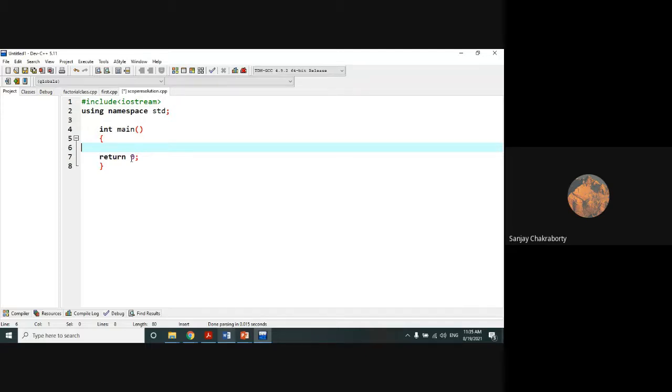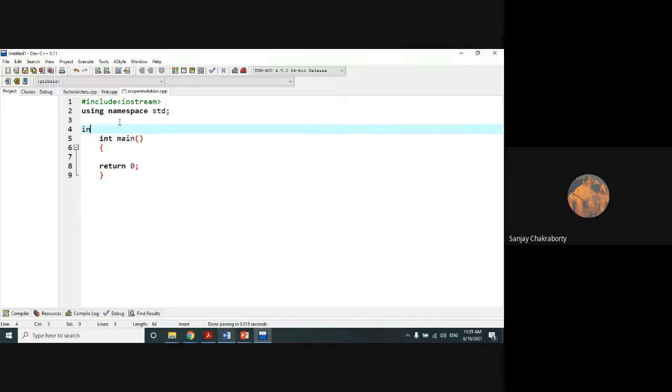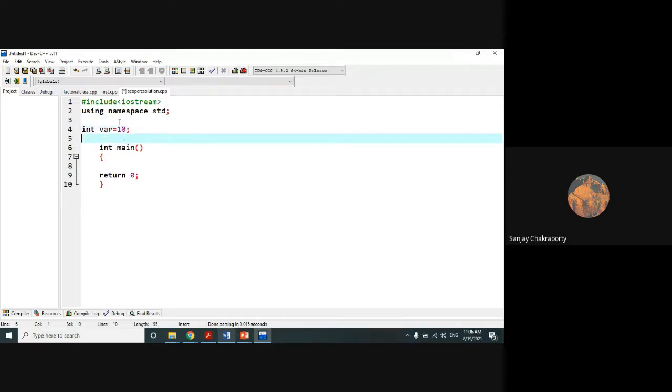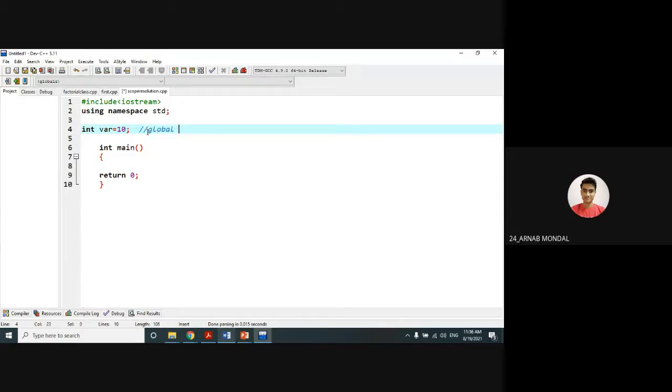Now let's check out how we can use the scope resolution operator. Suppose we have declared a variable, int var equals 10. Try to understand the program very carefully. Int var, var is a variable. Now can anyone tell me whether this variable is a global variable or a local variable? Global variable. Very good. Why is it global? Because I have declared it outside the main method. All of you know that. I have already discussed it in C programming, right?